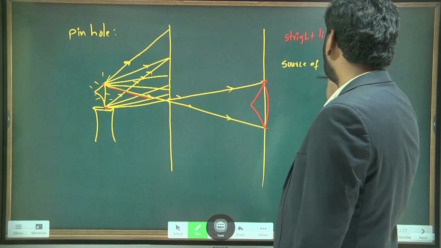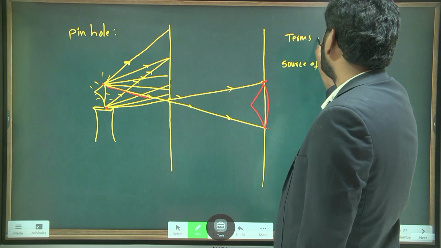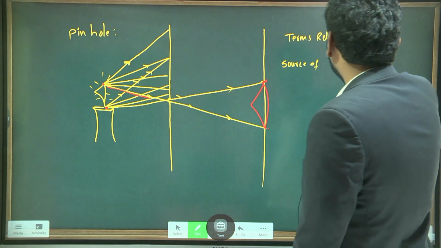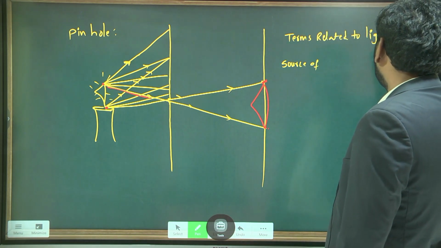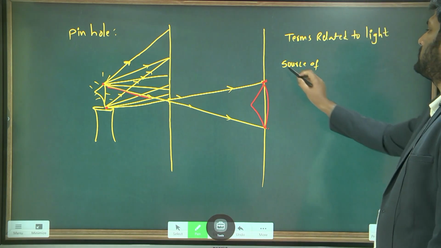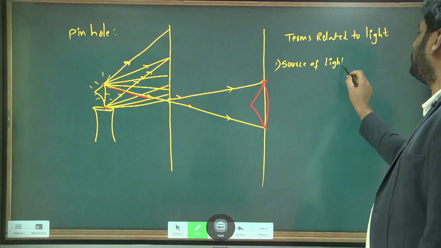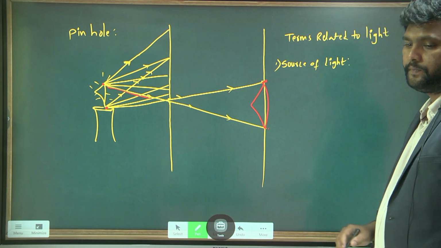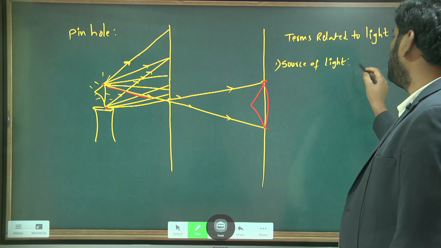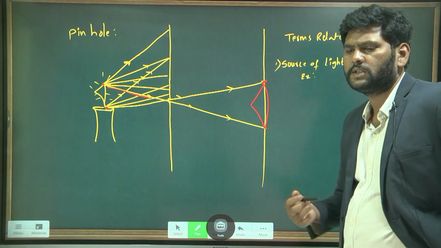What are we discussing now? Terms related to light. First one is source of light. What is meant by source of light? We cannot define anything for source of light. We can just give examples.